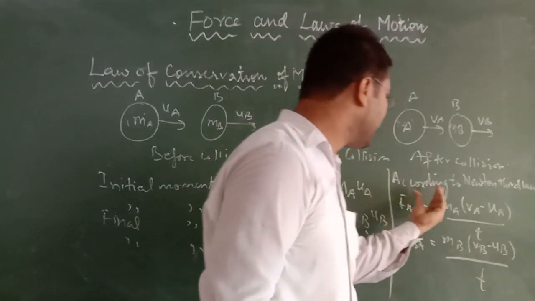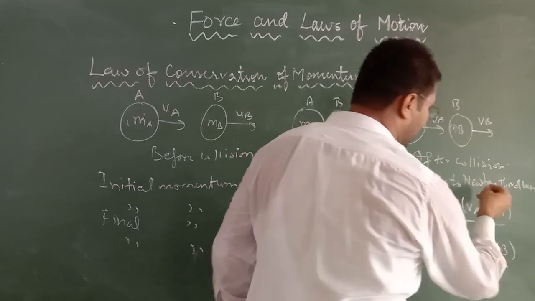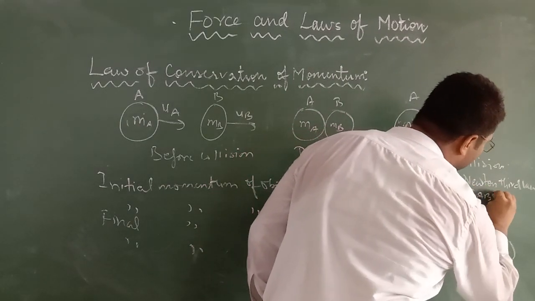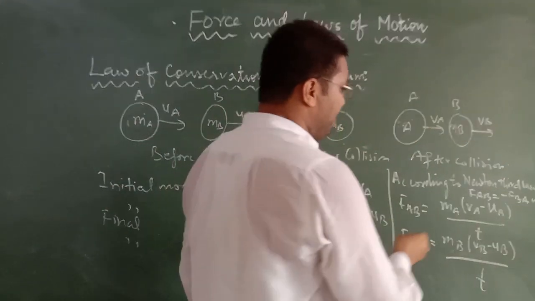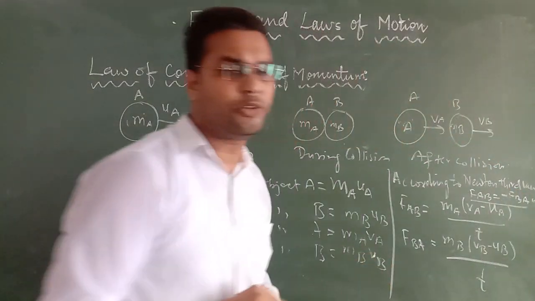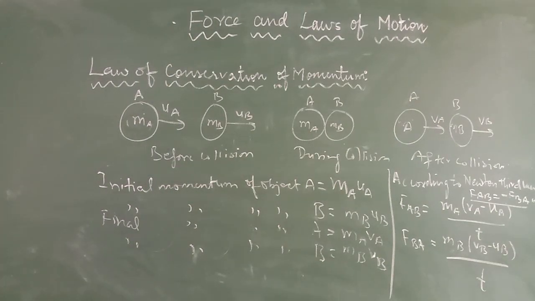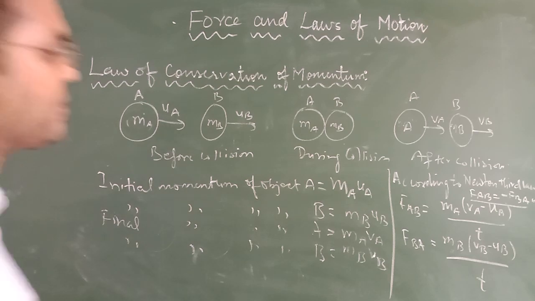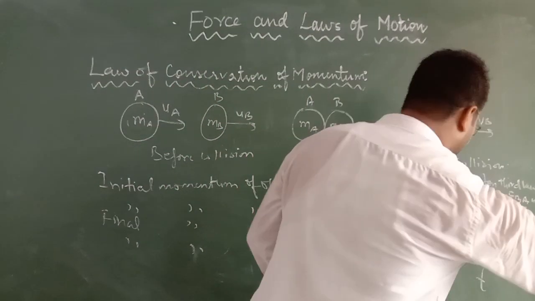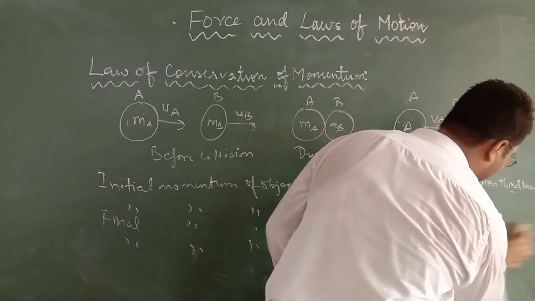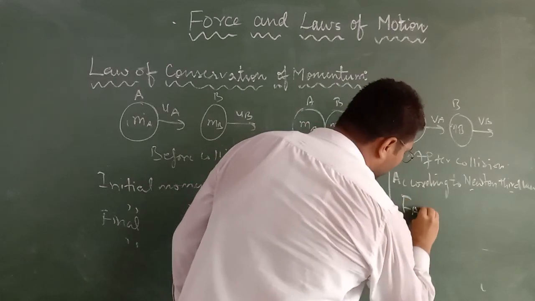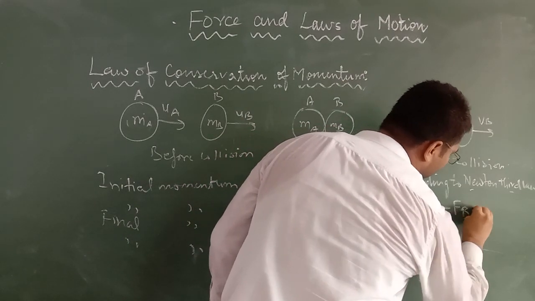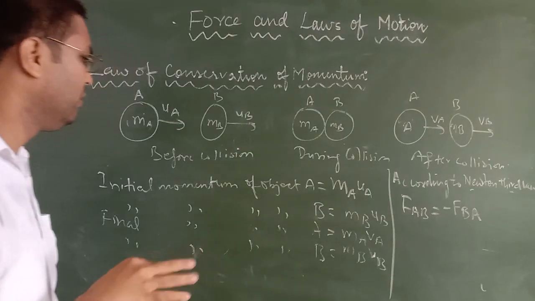And according to Newton's third law, what do we say? FAB is equal to minus FBA. First we write FAB is equal to minus FBA, because we know about action reaction force. Because of the action reaction force we understand this, so let me write it clearly so that you can understand. FAB is equal to minus FBA. This we know, according to Newton's third law.